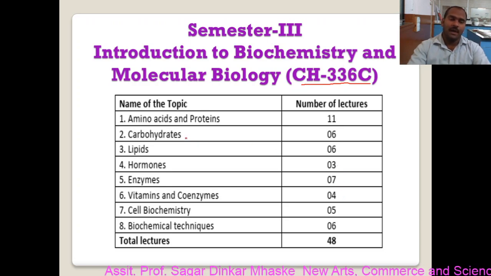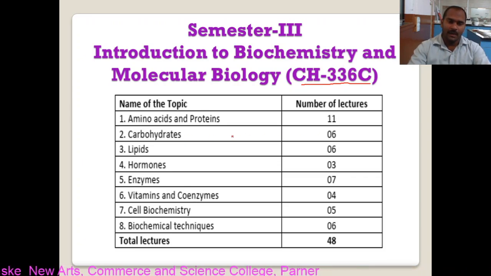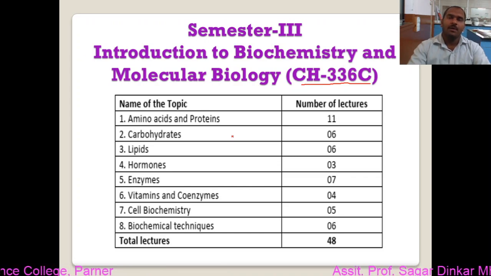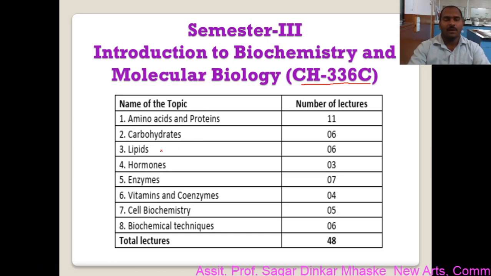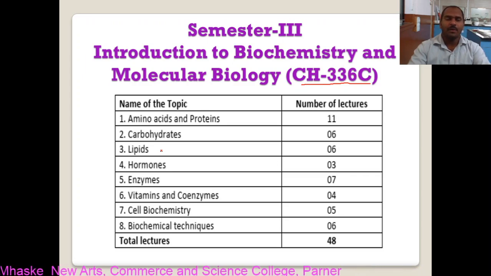Now the second one, carbohydrates. These carbohydrates are food material, so we should study them. This chapter has 6 lectures. In that we have to cover carbohydrate classification, then reactions of carbohydrates, then different structures: disaccharides, trisaccharides, polysaccharides and heteropolysaccharides. Then in lipids, we have to cover the classification of lipids, then fatty acids, acid number, reducibility. Then micelle formation, and the different types of lipids, phospholipids, sphingolipids, etc.